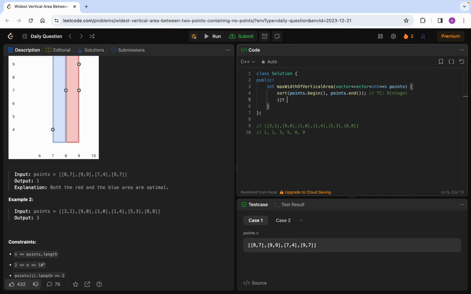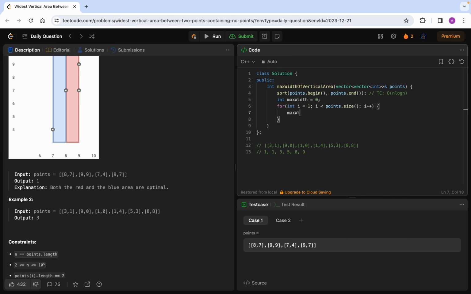And now simply we will initialize an array that int max width equals to, let's say, 0, because maximum width can be 0, maximum width cannot be negative. So we could also take int minimum, but it would not be a good approach, as maximum width should always be 0, right? For int i equals to 1. Why are we running from i equals to 1? Because we want to get the alternate differences of two alternate elements, and we will start like this.